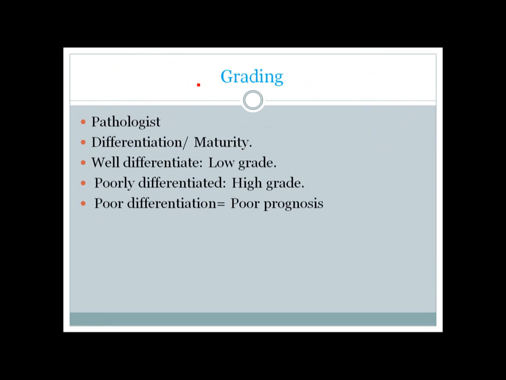One very important concept is grading. Always remember that grading is done in the lab by a pathologist. The pathologist doesn't see the patient, doesn't know how big the tumor is, doesn't know anything about the patient. He just takes a sample of the tissue and looks at it under the microscope.